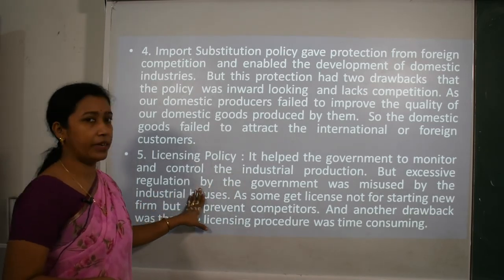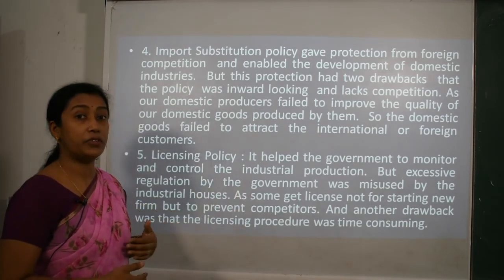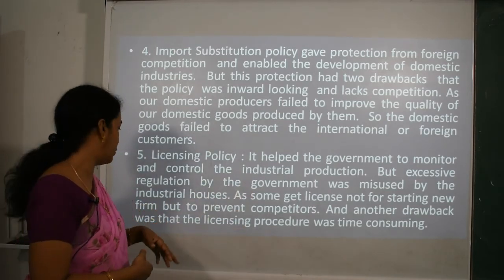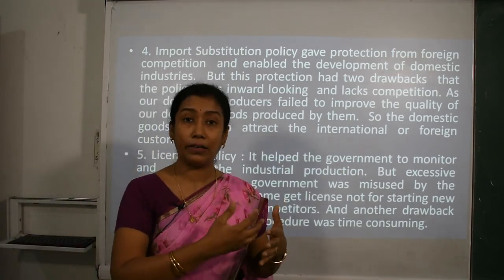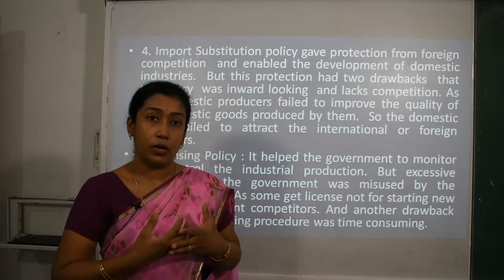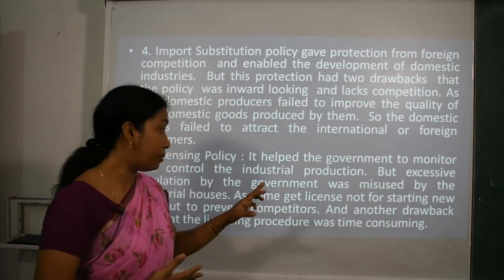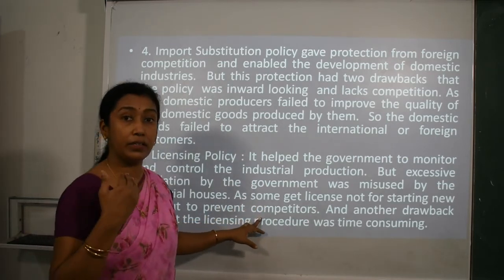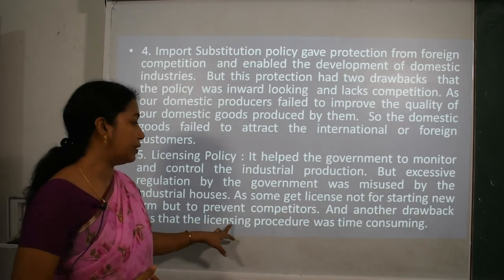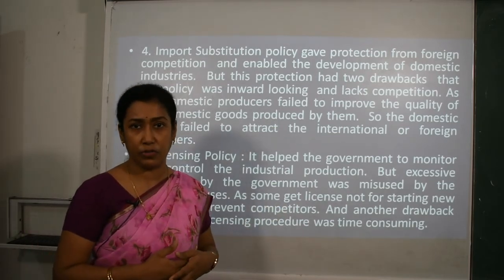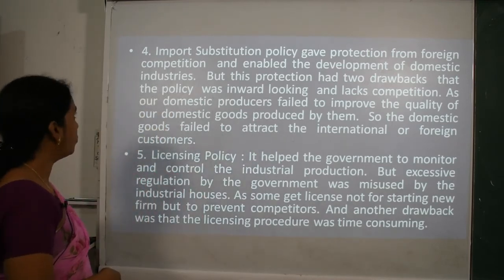But the excessive regulation by the government was misused by the big industrial houses, as some industrialists got licenses not for the purpose of manufacturing more and more goods, but for the purpose of preventing competitors in the market. And another drawback was that the licensing procedure was very time consuming. So these were some of the drawbacks of the industrial development policies.